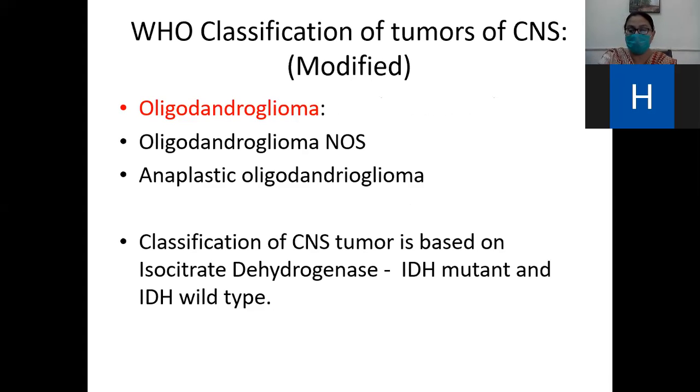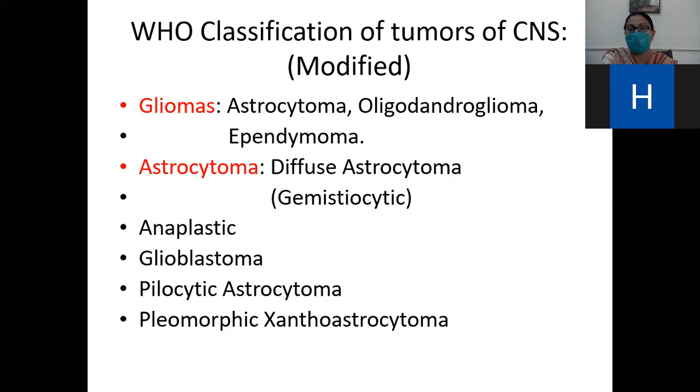I repeat again, the gliomas are astrocytoma, oligodendroglioma, and ependymoma. Astrocytoma includes diffuse astrocytoma, anaplastic astrocytoma, glioblastoma, pilocytic astrocytoma, and PXA.